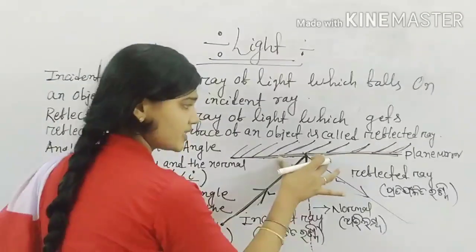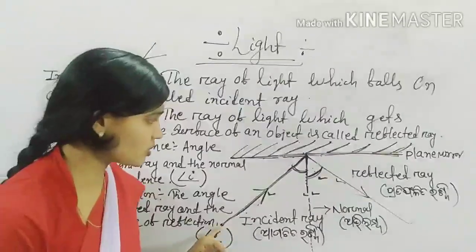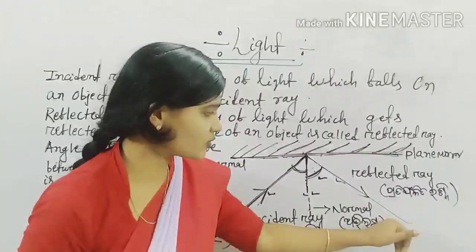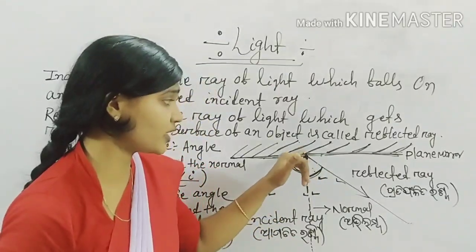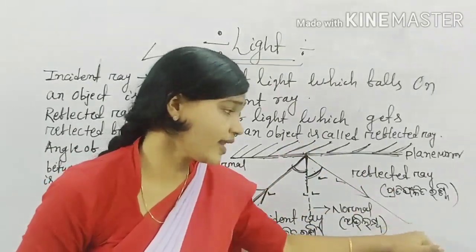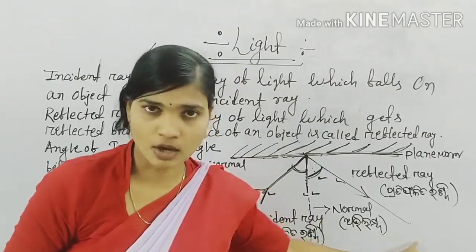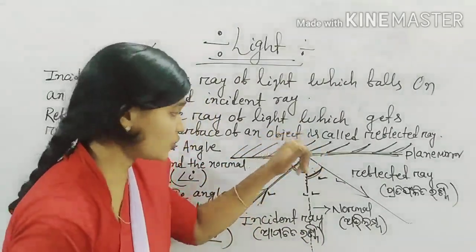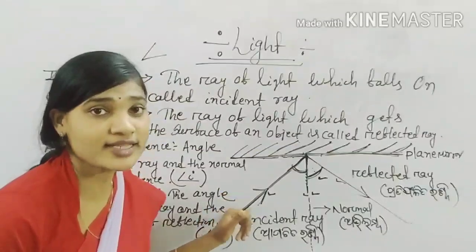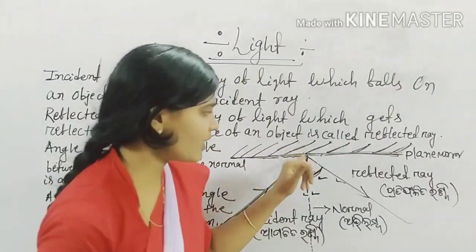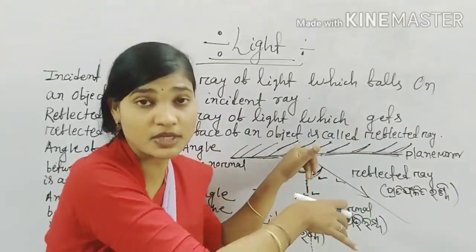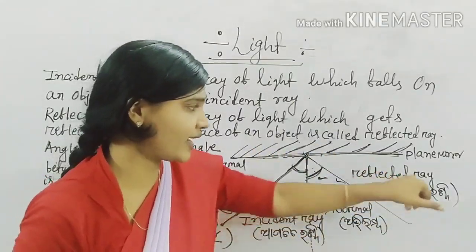How can we see this object? The light from this source falls on the object and gets reflected from this object, and from this object a ray of light is reflected, so we can see this object. So the ray of light which falls on this object is known as the incident ray, and the ray which gets reflected from this surface of an object or from this mirror is known as the reflected ray.